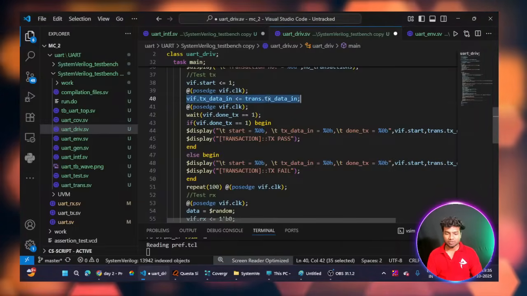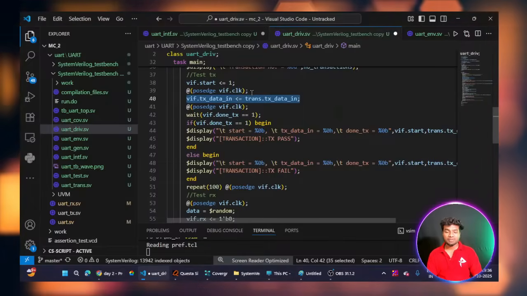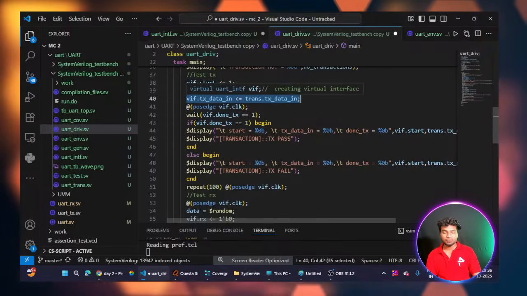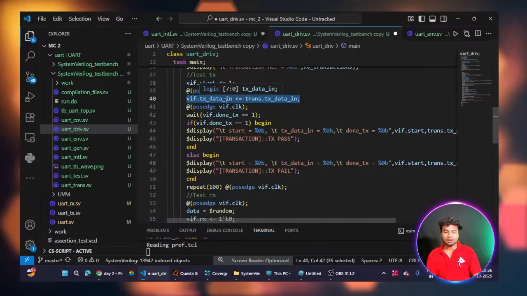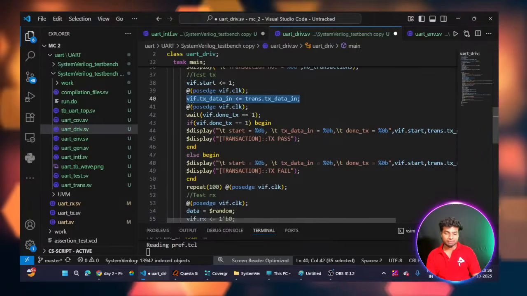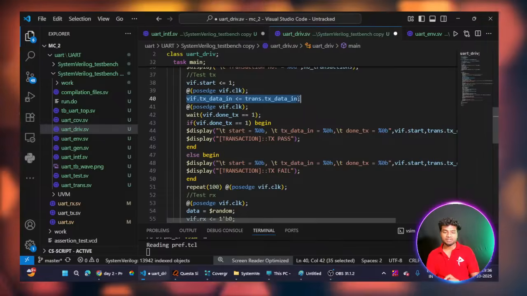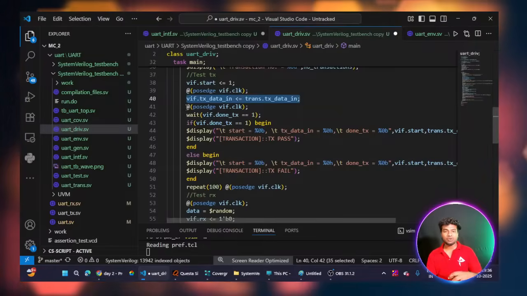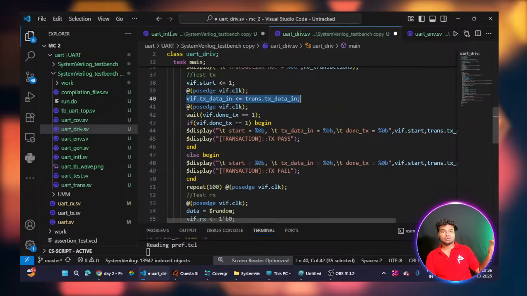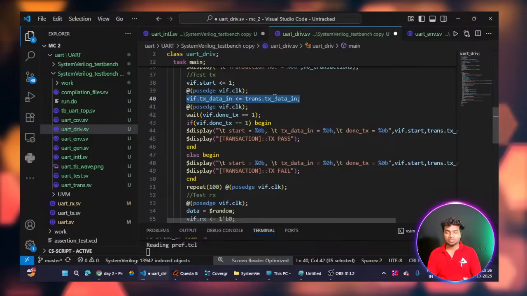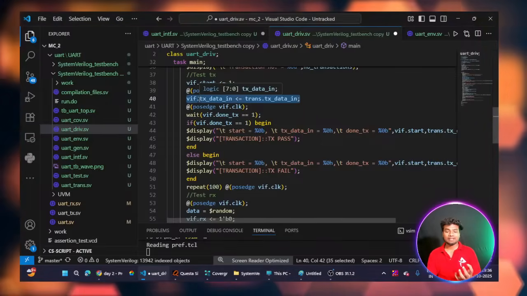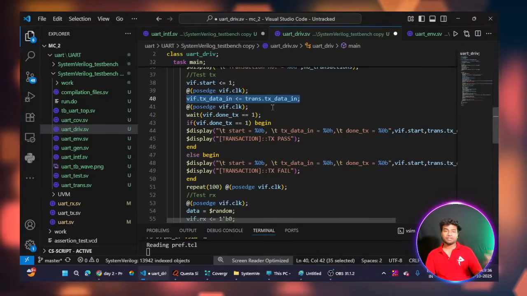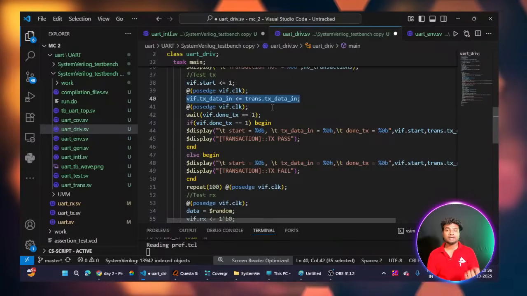Here I'm taking tx_data_in from the transaction class and sending it into tx_data_in of the virtual interface. So from the transaction class I'm sending into the interface, and the interface will send the data to the DUT. This is how we can assign data from the test bench to the DUT by using a virtual interface.